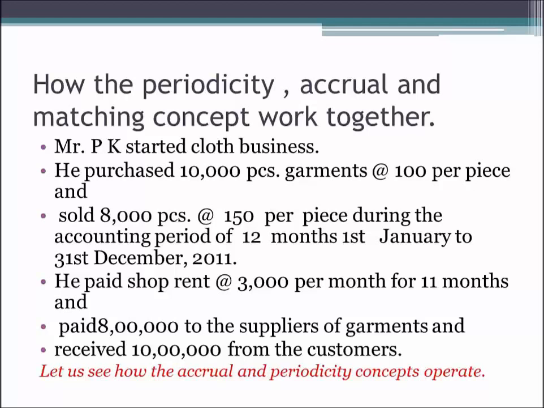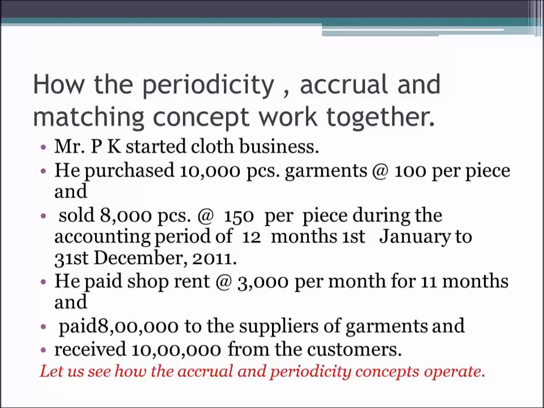Now, he is selling the garments which he had purchased and he is able to sell 8,000 pieces at the rate of 150 per piece for the accounting period of 1st January to 31st December. So what is the amount which he will be receiving from the customers to whom he is selling the garments? It will be 8,000 into 150 and that is 12 lakh rupees. So he has to pay 10 lakh rupees to the person from whom he has purchased the garments and he has to receive 12 lakh rupees from the customers to whom he has sold the garments.